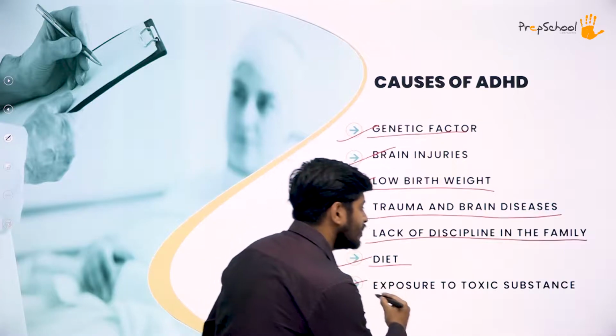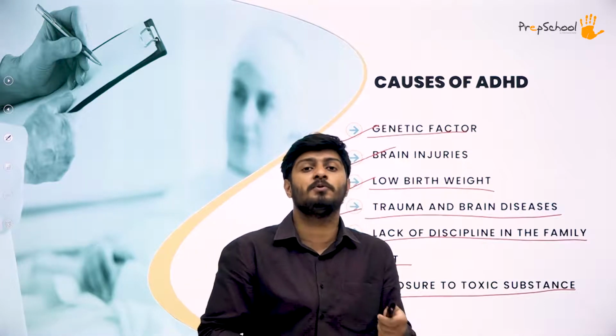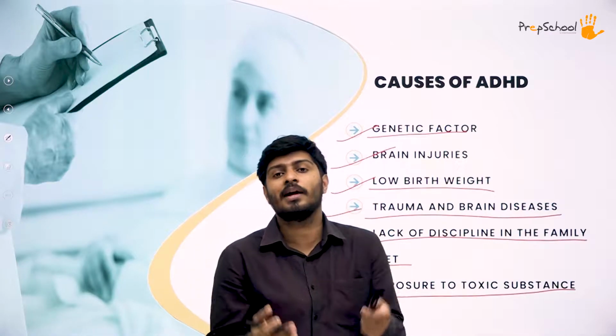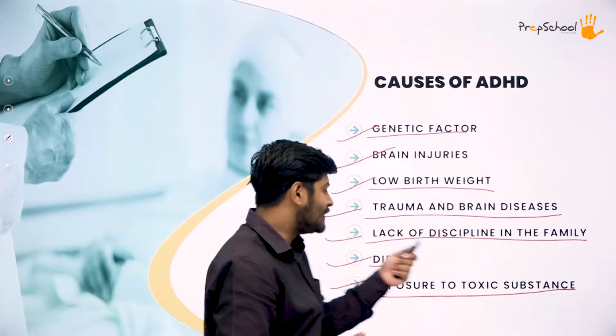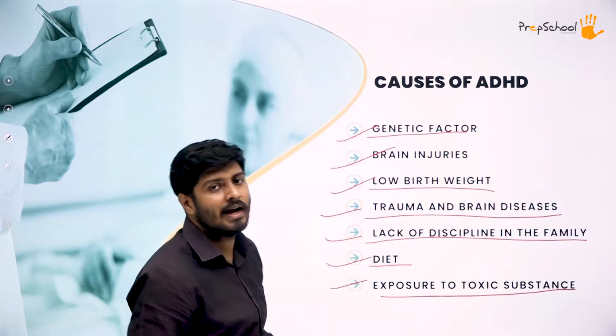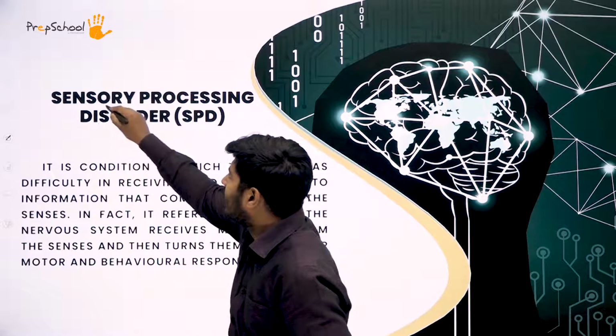Next, you have exposure to toxic substances. Like I said, people who work in a factory might get exposed to chemicals or substances that are injurious to health, the nervous system or the mind, and that can also cause ADHD. Having said that, let's move on to our next disorder, that is sensory processing disorder.